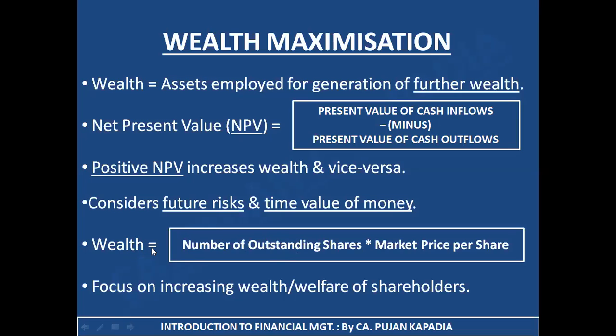So in order to calculate your total wealth, you multiply the number of outstanding shares by the market price per share. It is going to give you the amount of the wealth. And last, it focuses on increasing the wealth and welfare of the shareholders. It is but natural when you are talking about wealth maximization. You are going to think from the direction of how to increase the overall capital, the overall wealth of your business. As a result, it is going to focus on the welfare and increase in wealth of your shareholders.